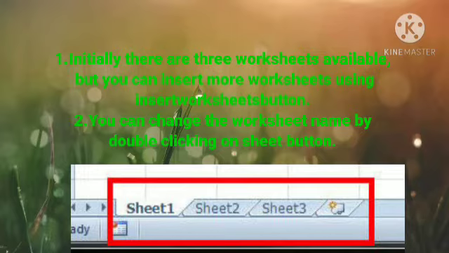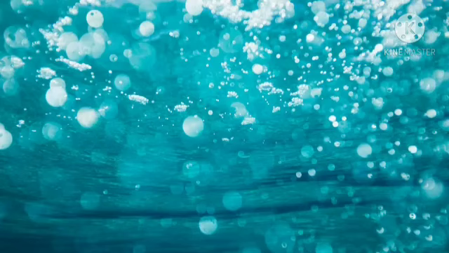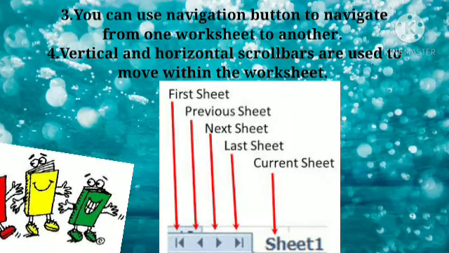You can use the navigation buttons to navigate from one worksheet to another. Means students, if you want to see the first worksheet, last worksheet, previous worksheet, or next worksheet, with the help of the navigation buttons you can easily see all the worksheets. Vertical and horizontal scroll bars are used to move within the worksheet.